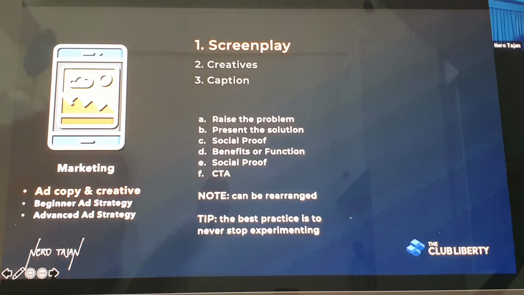So ito yung components ng every successful ads on e-com. Guys, again, this is based on our experience so far and analysis. Okay? This is born out of my experience and analysis. So ito yung kanyang parts ng what should people see on the screen. First is raise the problem, present the solution, social proof, benefits or function, and then again social proof, and then pinaka-last is call to action. Okay? Pinaka-last is call to action.